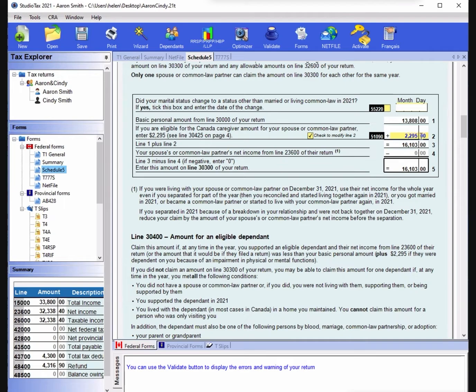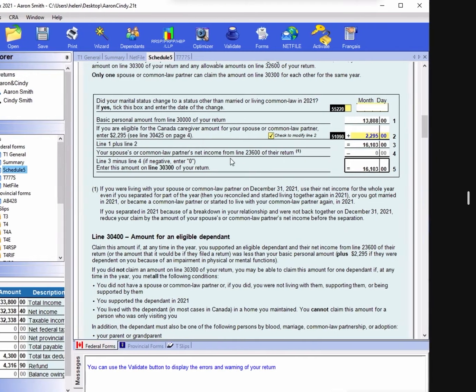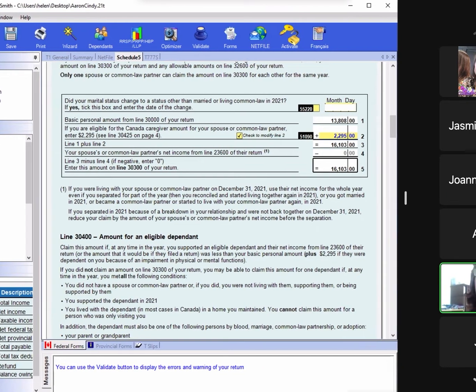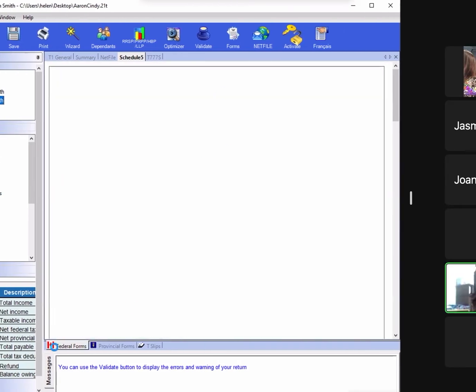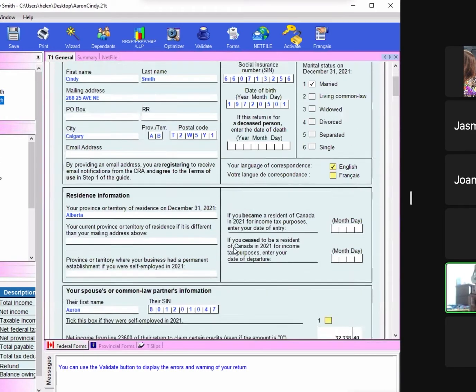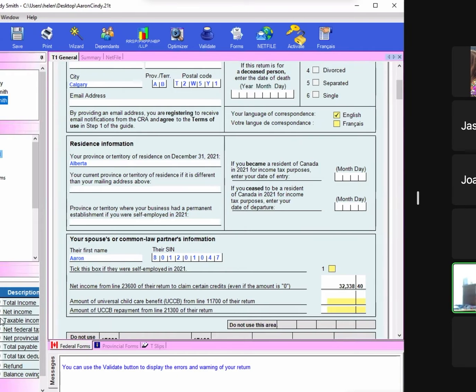2,295. Then this amount has the person's net income subtracted. Okay, you see line 4. Line 4 is a subtraction. Subtract what? Subtract your sponsor's or common law partner's net income. Now I'm doing Aaron's Schedule 5. Cindy's income is 0, so I don't enter any income for Cindy.